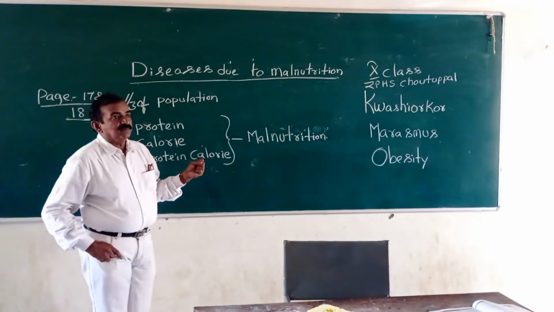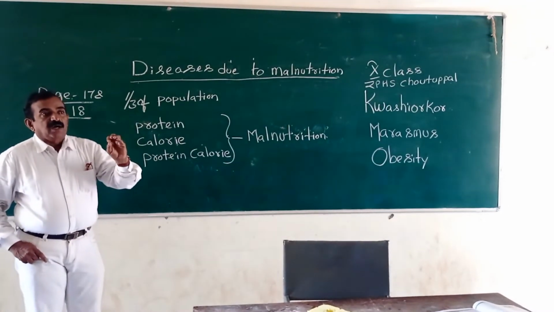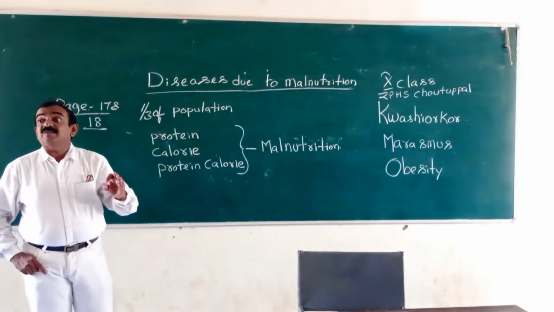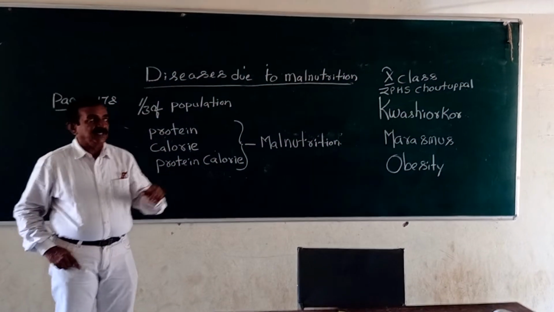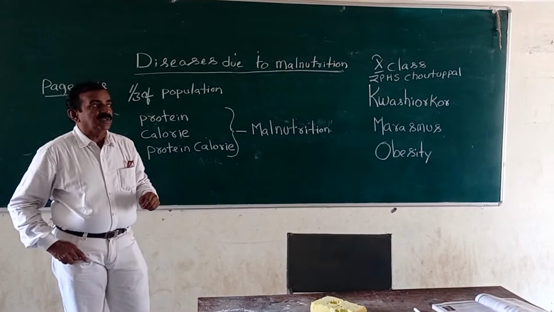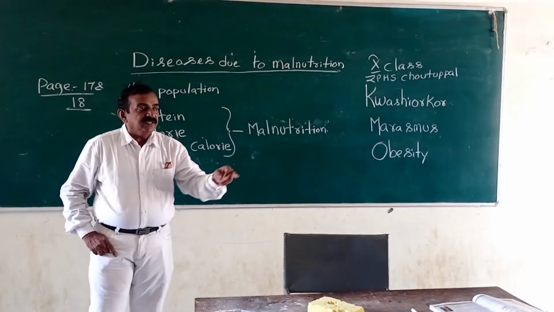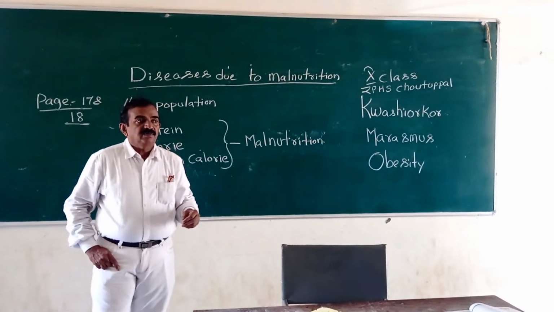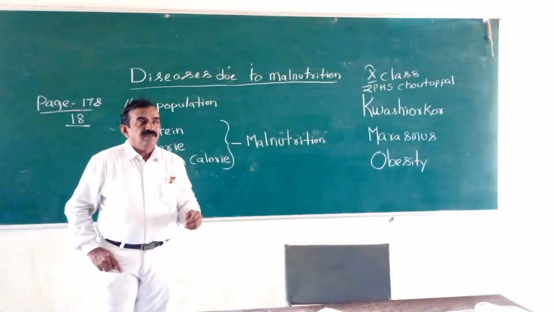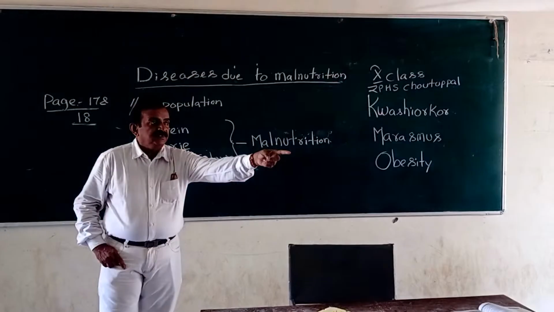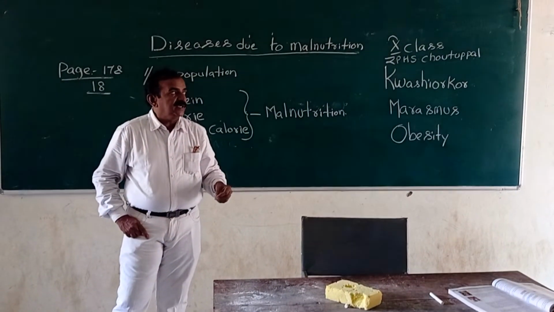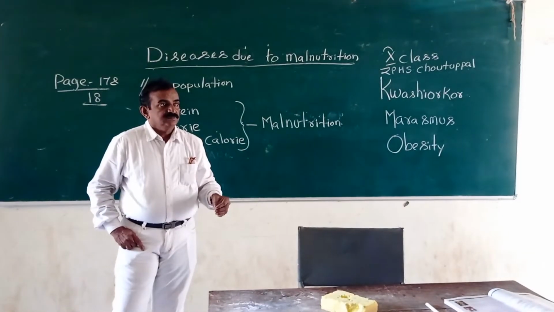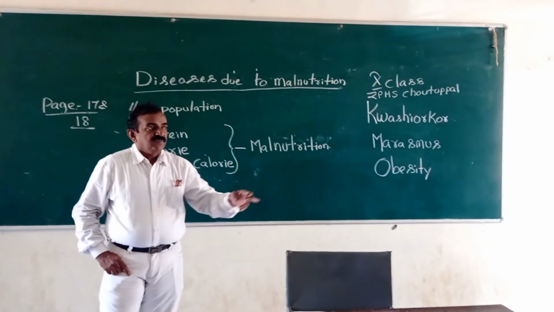Now I am telling you the reasons for malnutrition. I told you what is malnutrition. Come on, read the definition of malnutrition. Eating of food that does not have one or more than one nutrients in required amount is known as malnutrition. Again, read the definition.